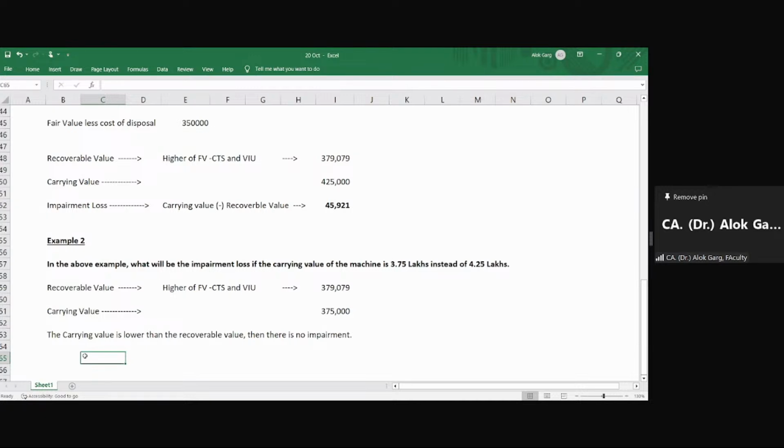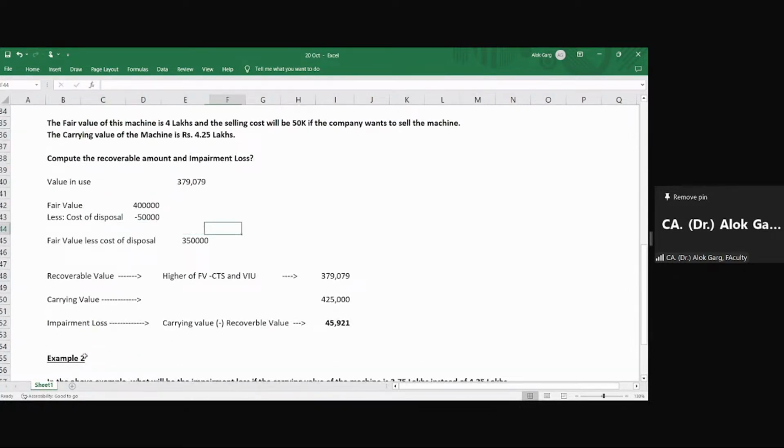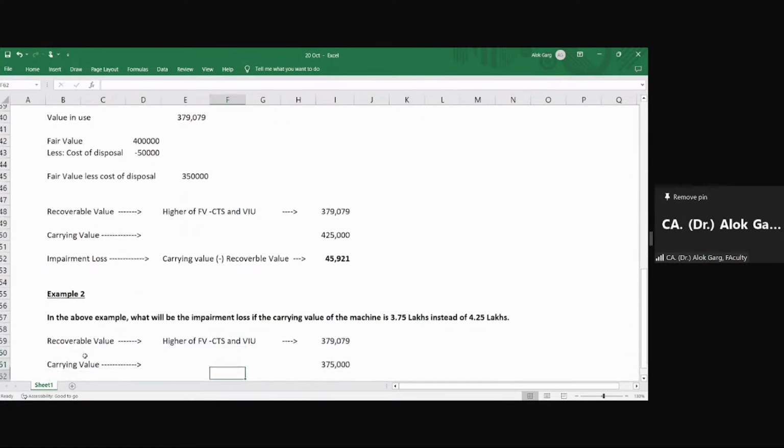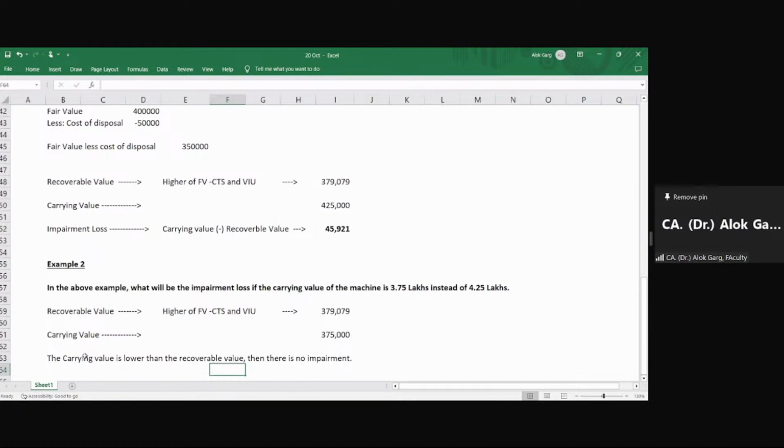The carrying value is 3,75,000. The fair value less cost to sell is also given in the question, which is 3,50,000. The question also says the PP has to be stated at cost model, and the ask is to compute the impairment loss.